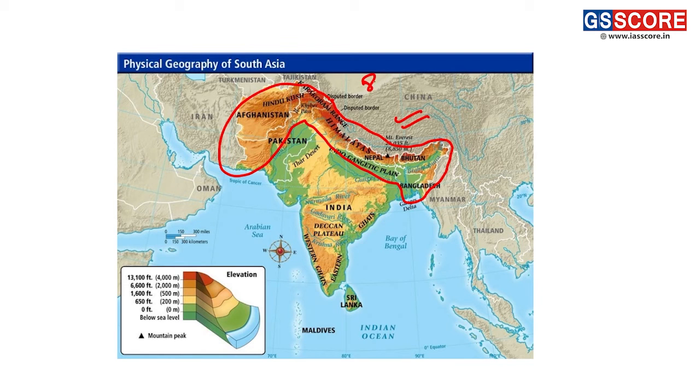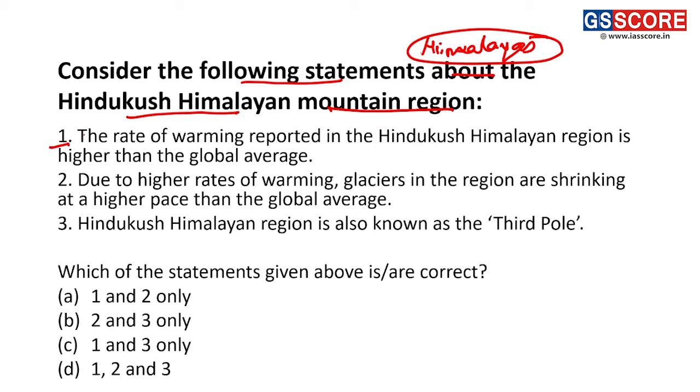So here we can see the Hindu Kush Himalayas consist of 8 countries: Afghanistan, Pakistan, India, China, Nepal, Bhutan, Bangladesh, Myanmar. So these are the countries which are forming the part of the Hindu Kush Himalayas. Now, looking at the options, statement one is the rate of warming reported in the Hindu Kush Himalayan region is higher than the global average. Basically, this statement is a correct statement.